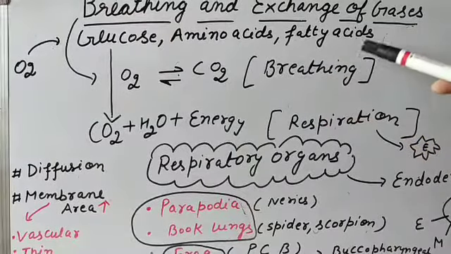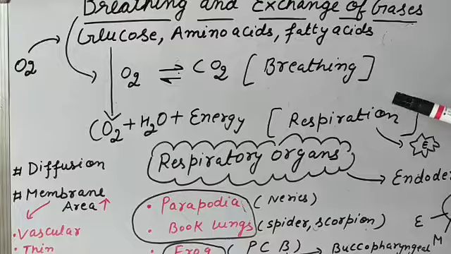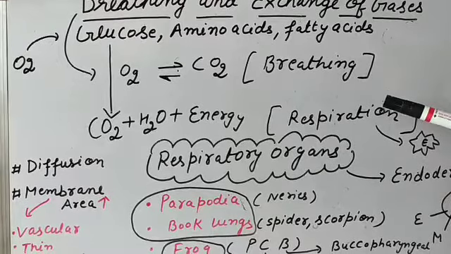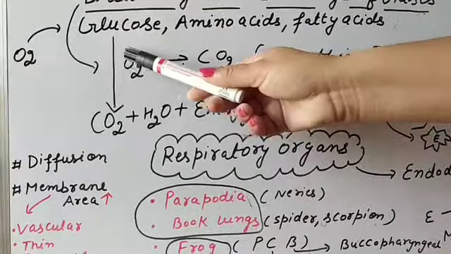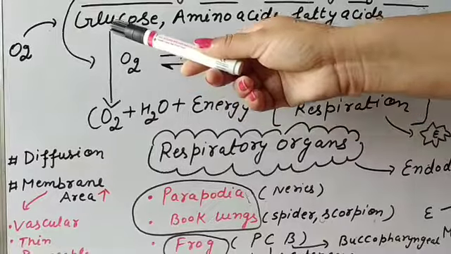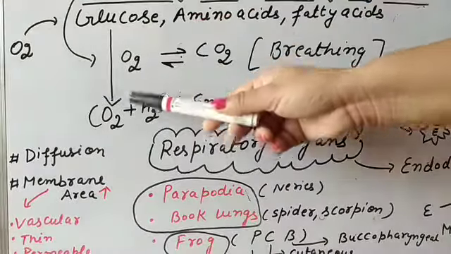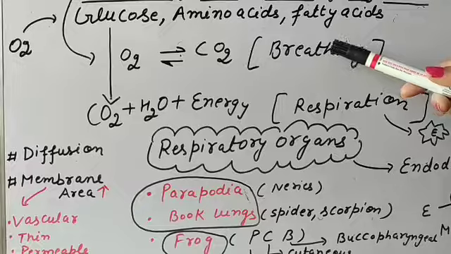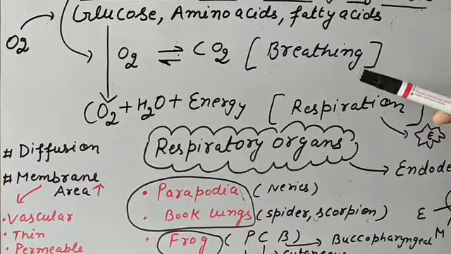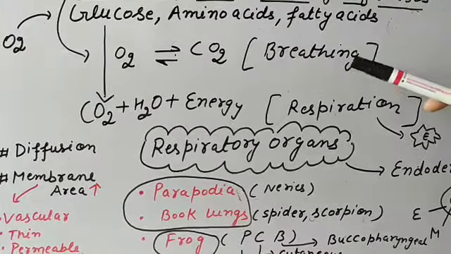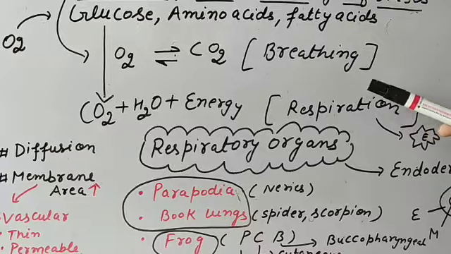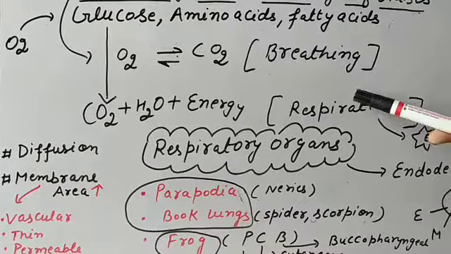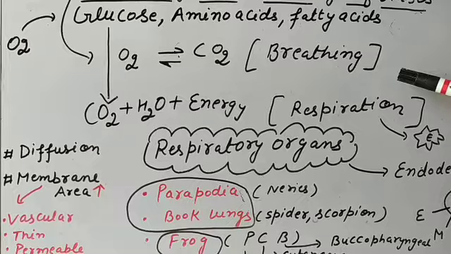Why is breathing required for respiration? Because there will be the requirement of oxygen, and this oxygen is required for the breakdown of the food. So both these processes, breathing and respiration, are interrelated, because without breathing there will be no oxygen, and without oxygen there will be no respiration.